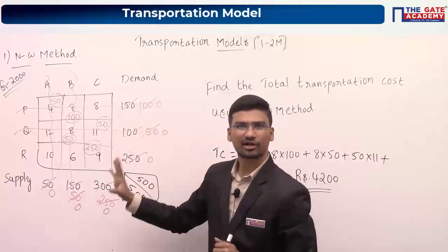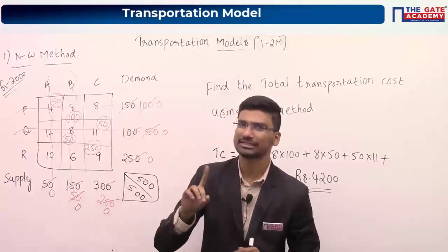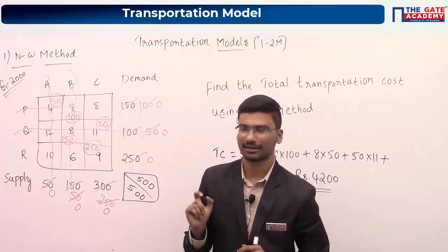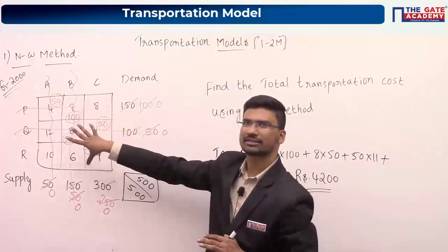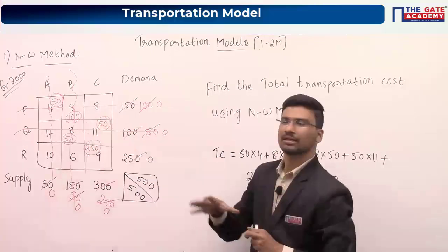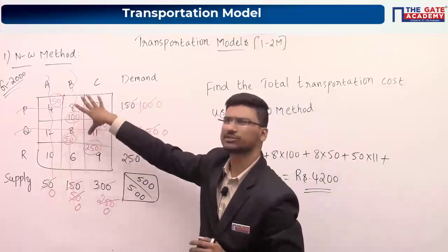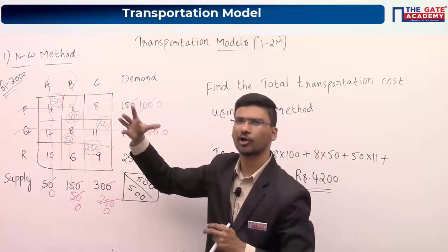Northwest corner method. So we have to find out the transportation cost using the NW method, right? So this is the cost matrix. I hope you have understood this. So this is the cost matrix, supply points, demand points. I hope you have understood.